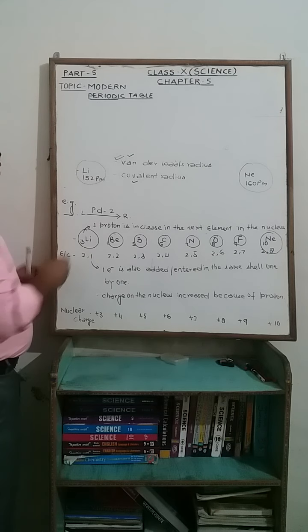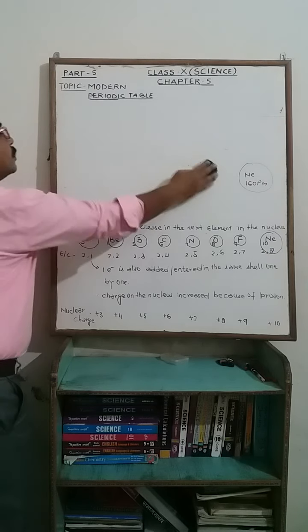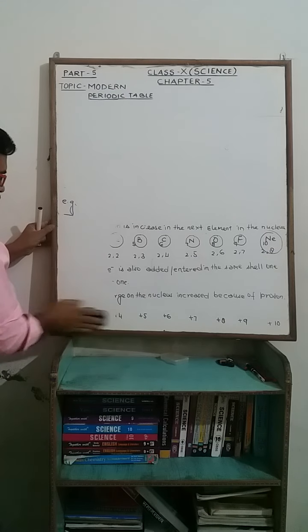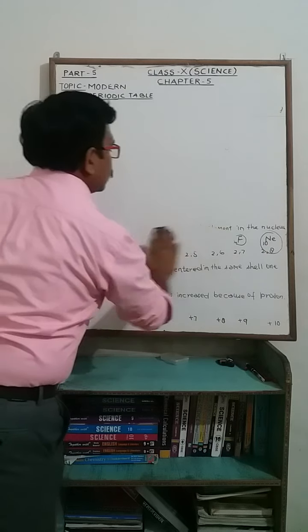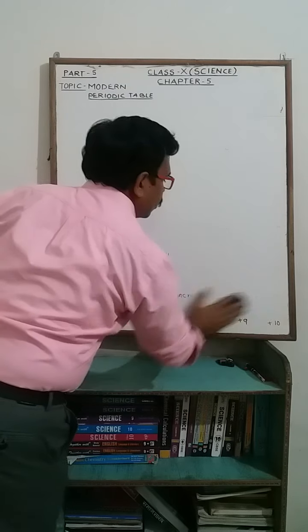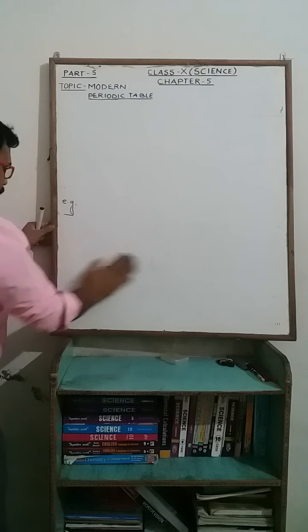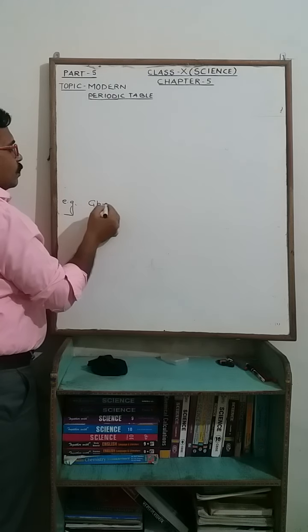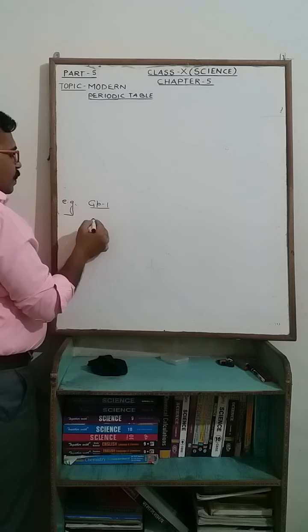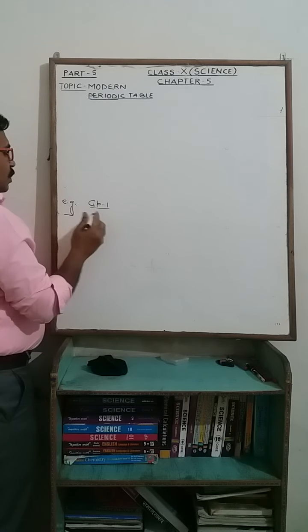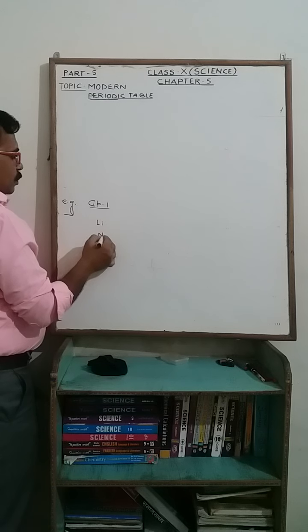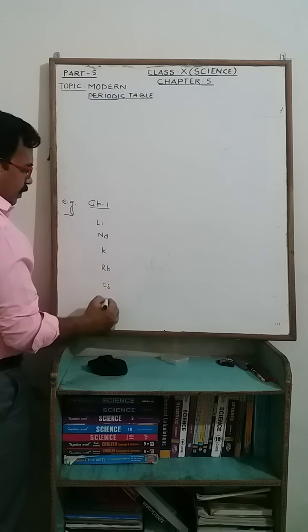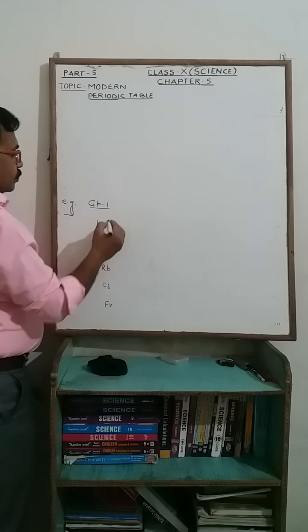Next, atomic size in a group. So again the example with group 1, alkali metals: lithium, sodium, potassium, rubidium, cesium and francium.